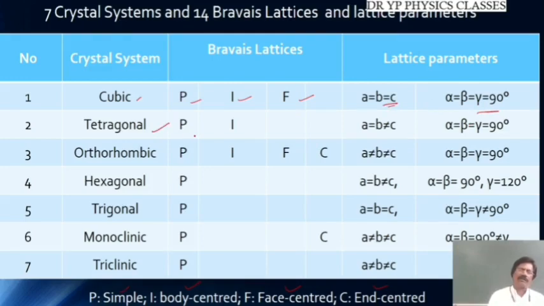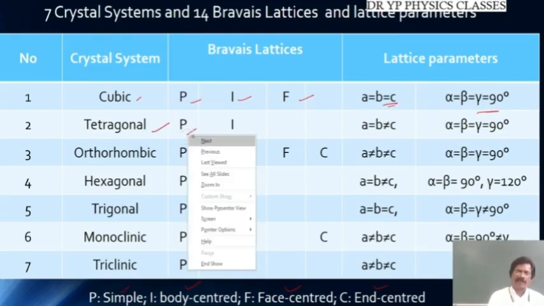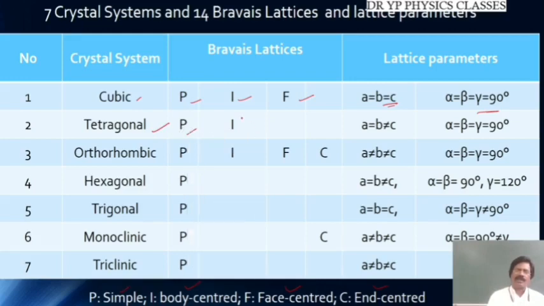Okay. So next, tetragonal. Tetragonal may be primitive or simple, or it may be body centered. In this case, we have a equal to b, but not equal to c. The third side is not equal to the other 2 sides, and all angles are equal to 90 degrees. In orthorhombic, we have a simple, or it may be body centered, or face centered, or end centered. All the 4 types are available in orthorhombic. In this case, all the 3 sides are not equal, and all the angles are equal to 90 degrees.